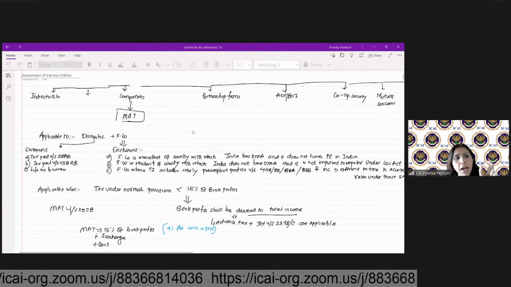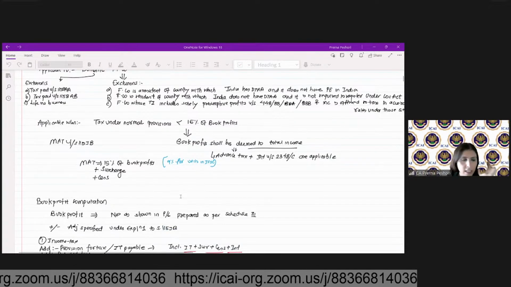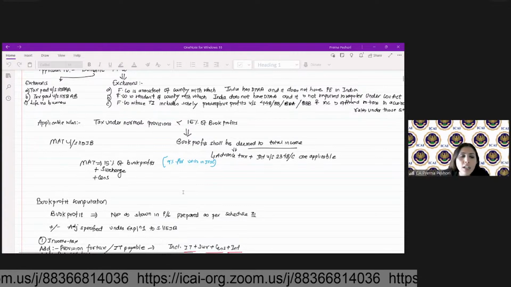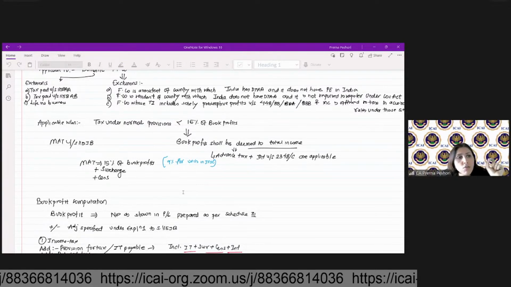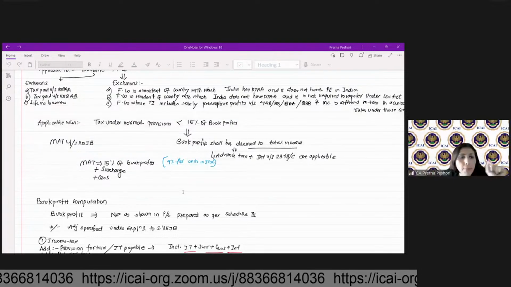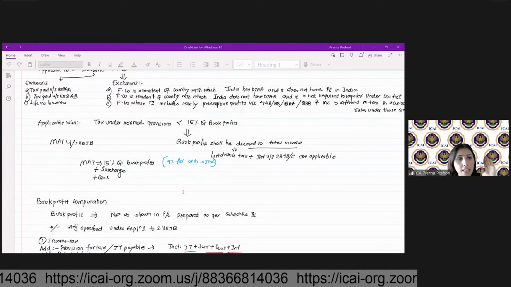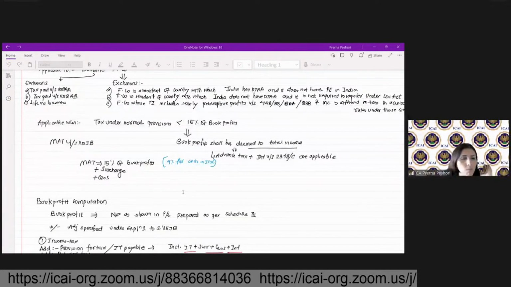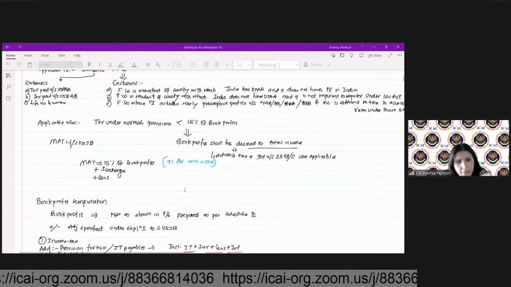Now, what is the rate of MAT? MAT is 15% of book profit plus surcharge and cess. So, surcharge and cess here will be the same as is applicable for the total income, which is applicable for the normal taxation. Here also 2% and 5% for a foreign company and 7% and 12% for a domestic company, as it is applicable for the normal tax liability. Under the MAT also the same surcharge will apply. The MAT is 9% for units in IFSC.